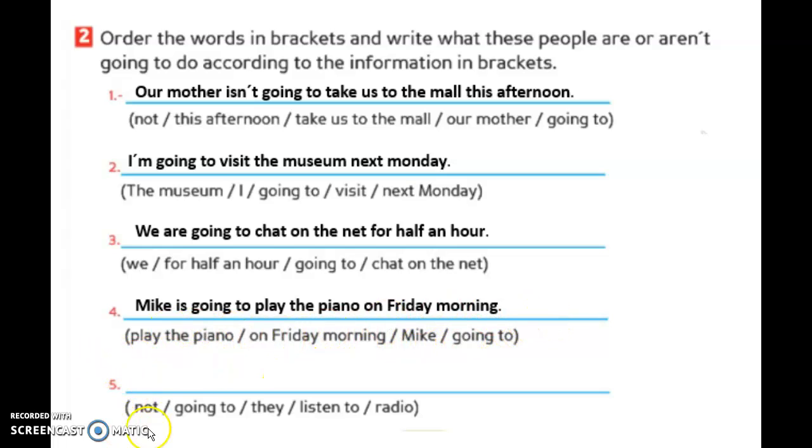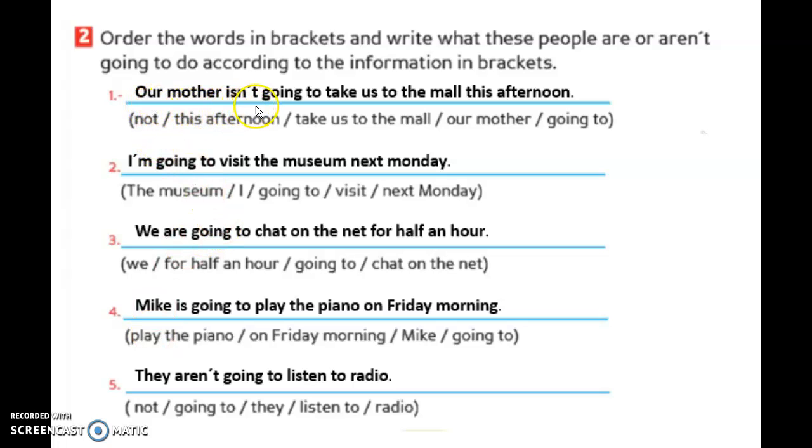Remember, when you see not, it's negative. Okay? It's the same here, not. Number 5. They aren't going to listen to the radio. Remember, aren't is are plus not. It's a contraction. In this case it is negative. Okay? This is positive. Okay, repeat after me.